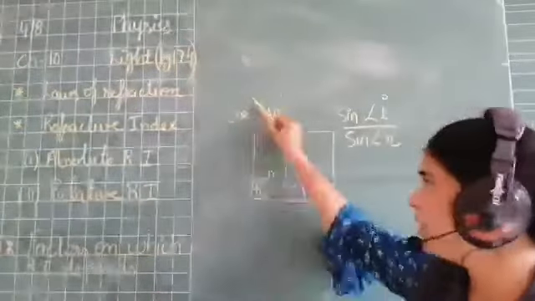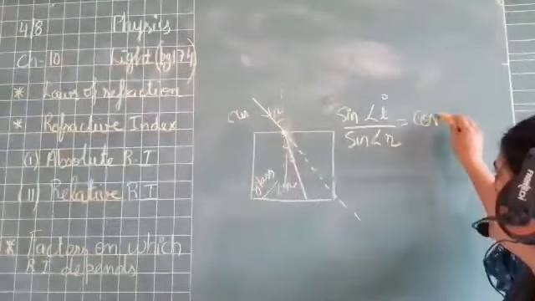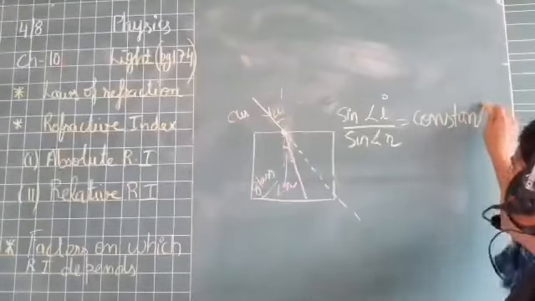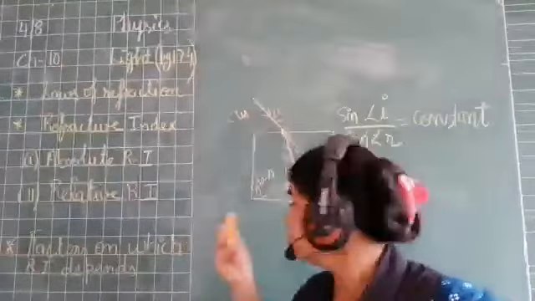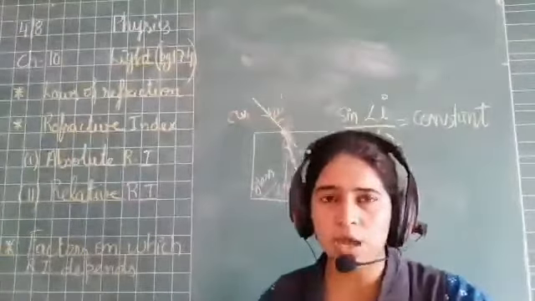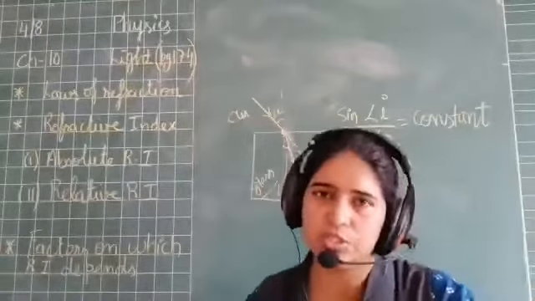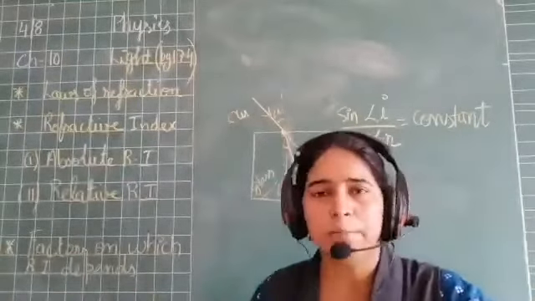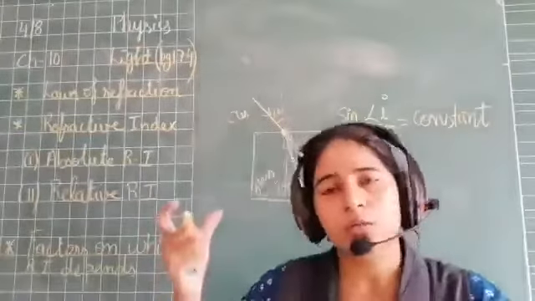Means if you take air and water medium then for that this value will be a constant. But if you change the medium, suppose instead of water, instead of glass, you take kerosene, and then you say, ma'am, the value of sin I by sin R has changed. Yes, it will change for different mediums, but it is constant for a particular medium.